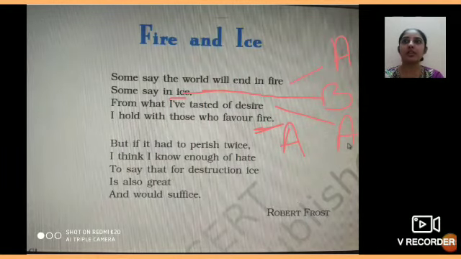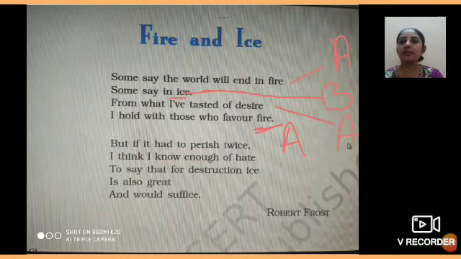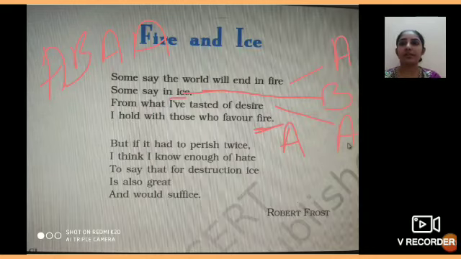Okay, it's not always compulsory कि alternate lines का sound same होगा. First two lines का same हो, फिर third line का ना हो, फिर fourth का हो, so the pattern can be anything. It's not always alternate lines. So here fire, desire, fire, these are rhyming and only the second line is different, that is ice. So यहाँ पे हमारा rhyming pattern क्या होगा? A, B, A, A. Right? Here the rhyming pattern will be A, B, A, A.